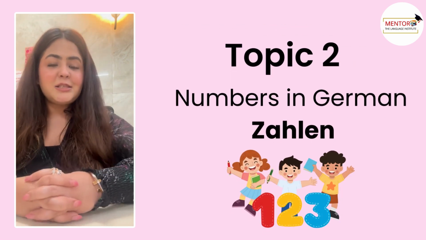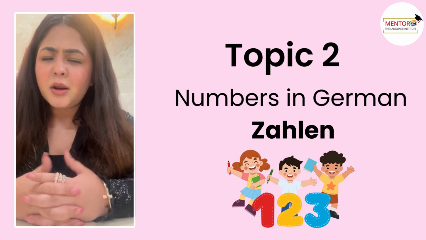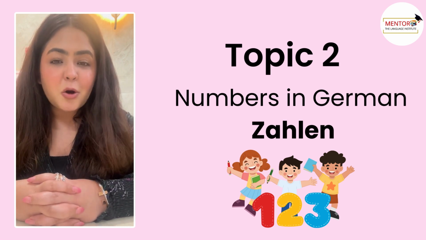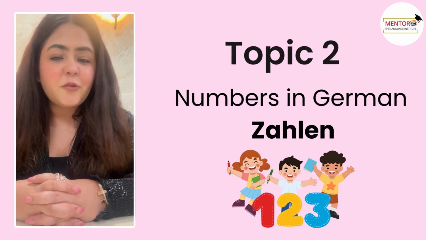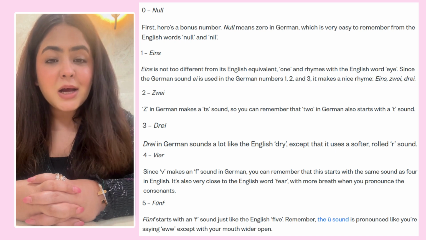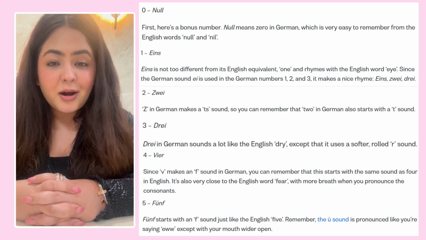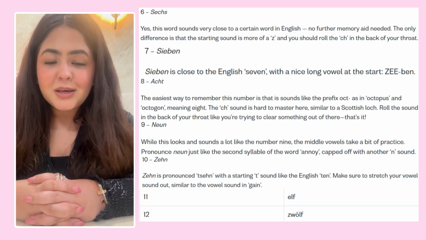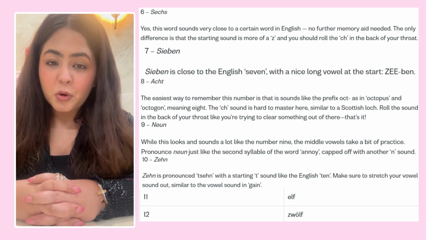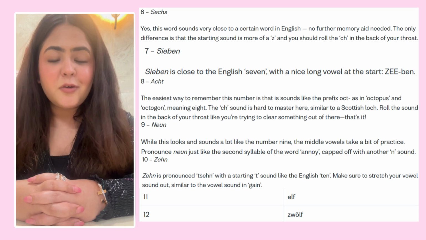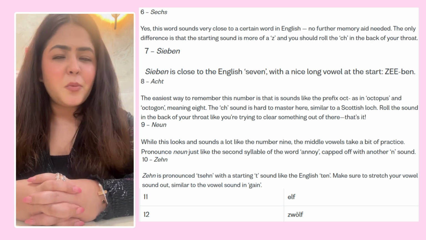And the second topic for today is numbers. What are numbers called in German? Numbers are called Zahlen. Let's start from numbers. 0, 1, 2, 3, 4, 5, 6, 7, 8, 9, 10, 11, 12. All we need to do is to learn from 0 to 12, and the others are very basic.